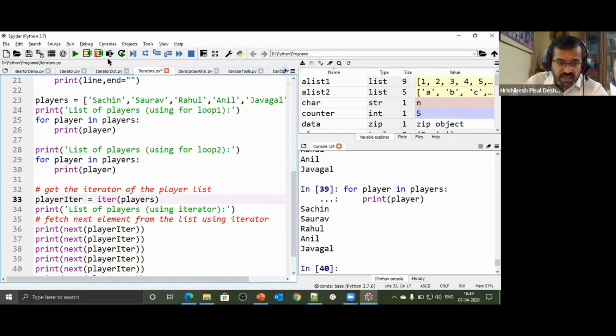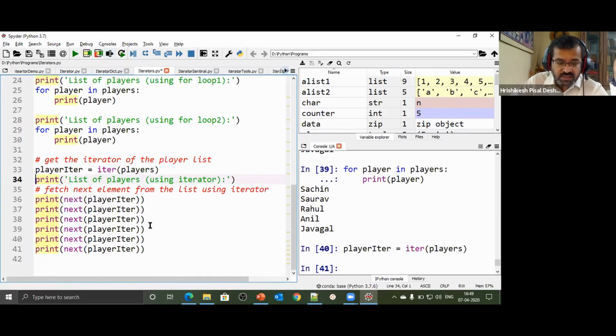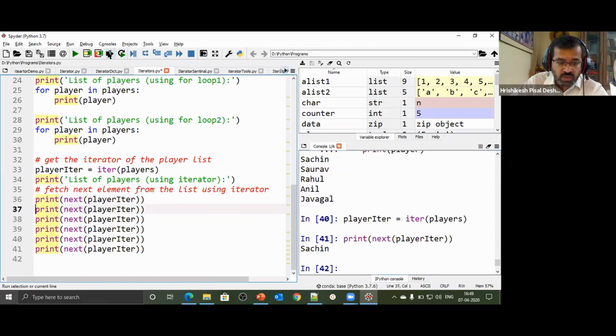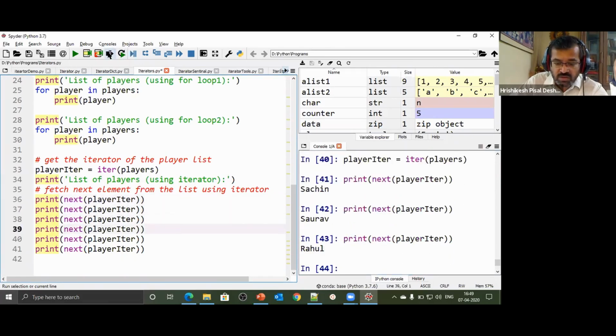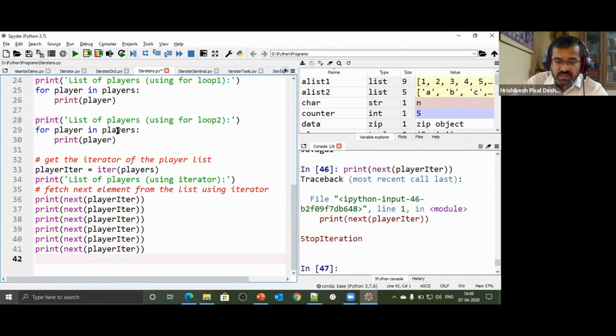But if we create our own iterator, the point of discussion here is that I can cycle through it only once. First player, Sachin, Saurav, Rahul, Anil, Jawahar, and last is stop iteration. I cannot cycle through again. If I try to go to the first element, it will say stop iteration. There is no way for us to iterate through it more than once.